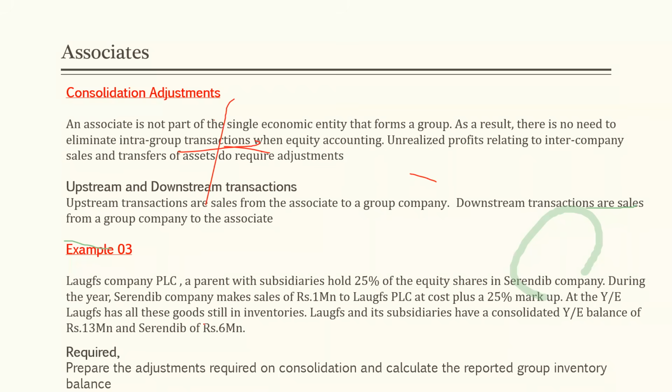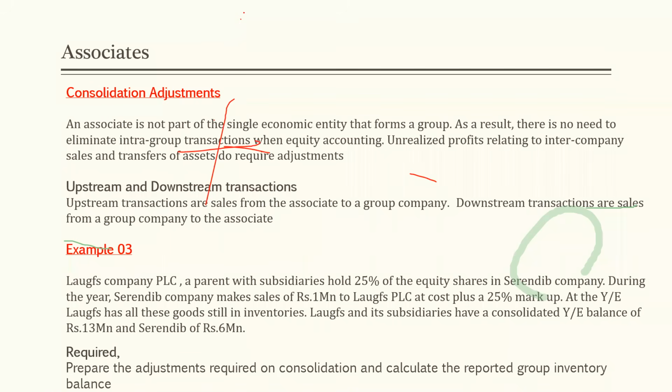Then it means we need to adjust for the unrealized profit. Love's and its subsidiaries have a consolidated year-end balance of 30 million and Serendip of 6 million. Right. We have an intercompany sales transaction. I will map the information here.